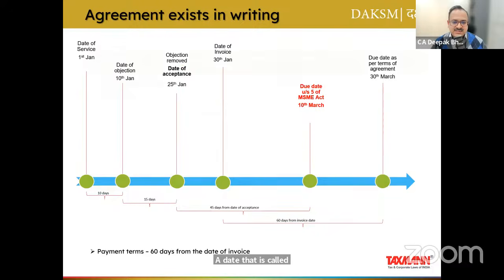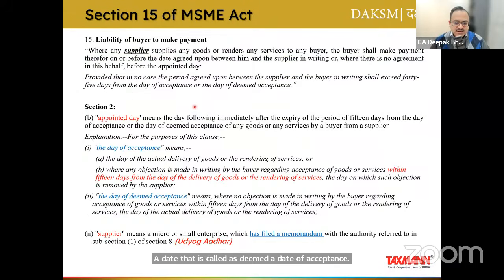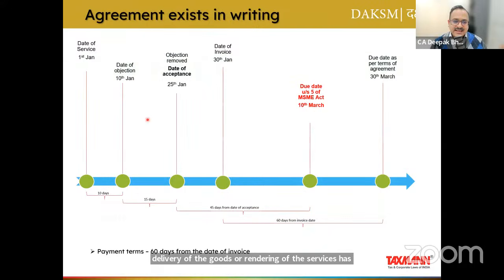Let's read what is deemed date of acceptance. Day of deemed acceptance means where no objection is made in writing by the buyer regarding acceptance of goods or services within 15 days from the date of delivery of goods or the rendering of services, the date on which actual delivery of the goods or rendering of the services has been made. So in that case, if the objection is not raised by 15th of Jan, the date of service, which is 1st of January, shall become the date of deemed acceptance. And from the date of acceptance, we will compute the section 15 MSME date.